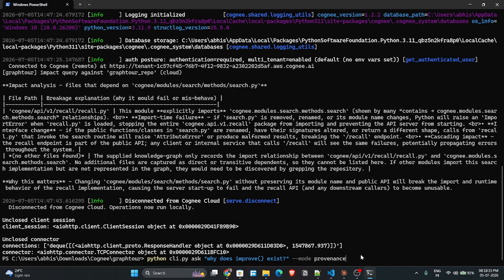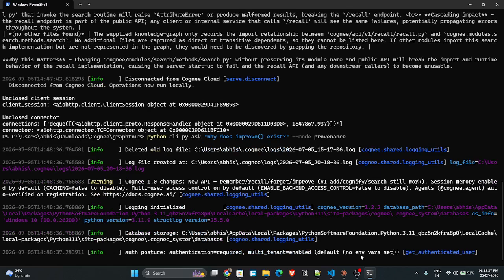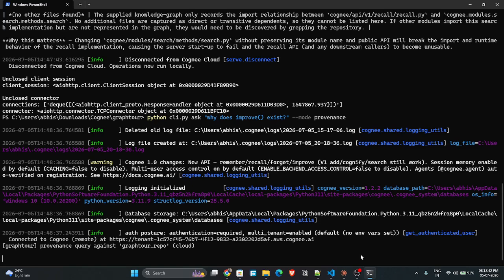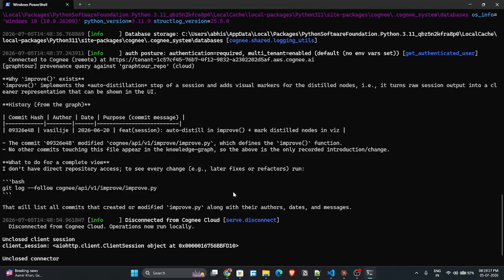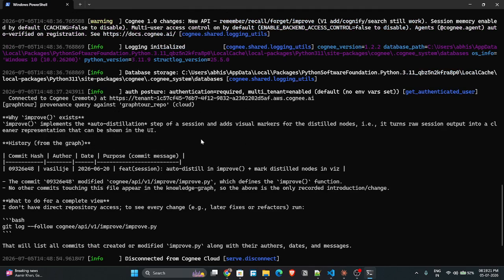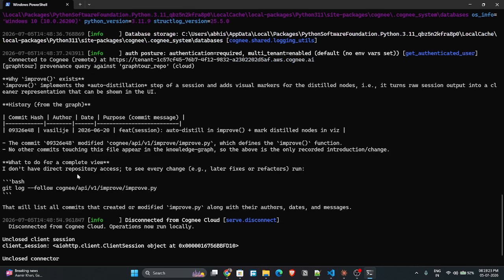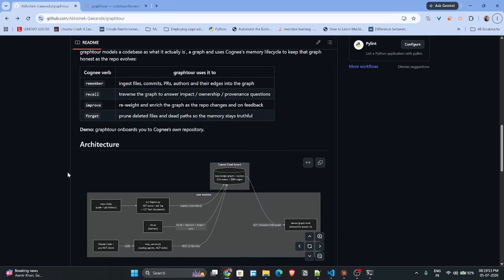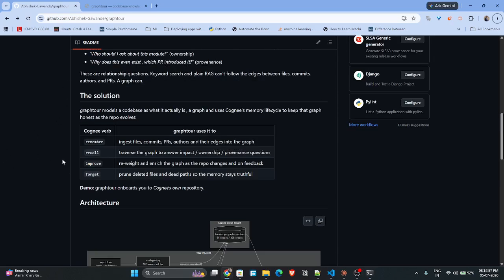We'll also look at the third query. I'm switching to the output directly because we have limited time. Now, as we can see, we have here: why does this module exist? So we have this commit history, and it tells us why it exists. Now, this was one way to use Graphtour.